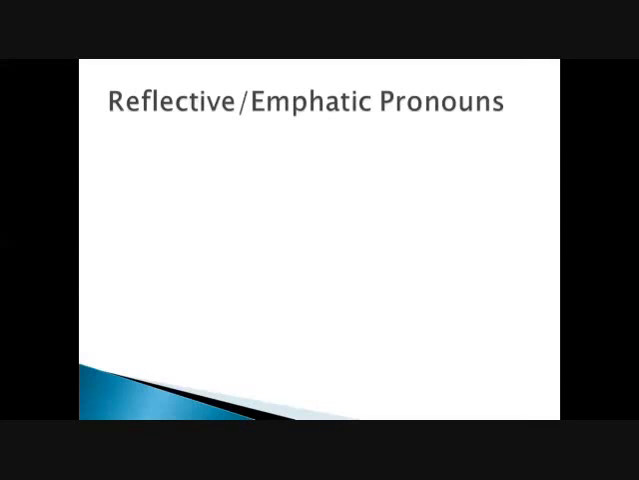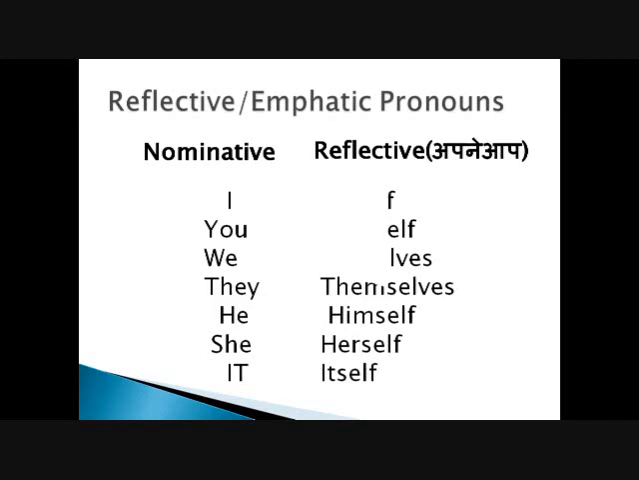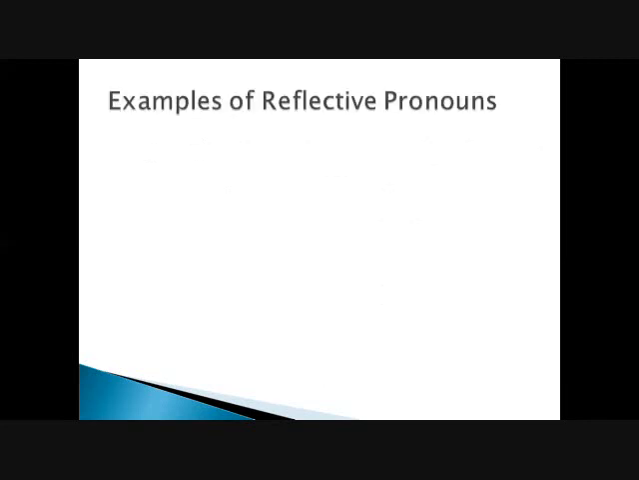Now let's come to the reflective or emphatic pronouns. These are the nominative pronouns: I, you, we, they, he, she, it. And these are the reflective pronouns, which is myself, yourself, ourselves, themselves, himself, herself, itself. So I can only help myself. I see myself in the mirror and you see yourself. No one will help her. She has to help herself. Let's move ahead